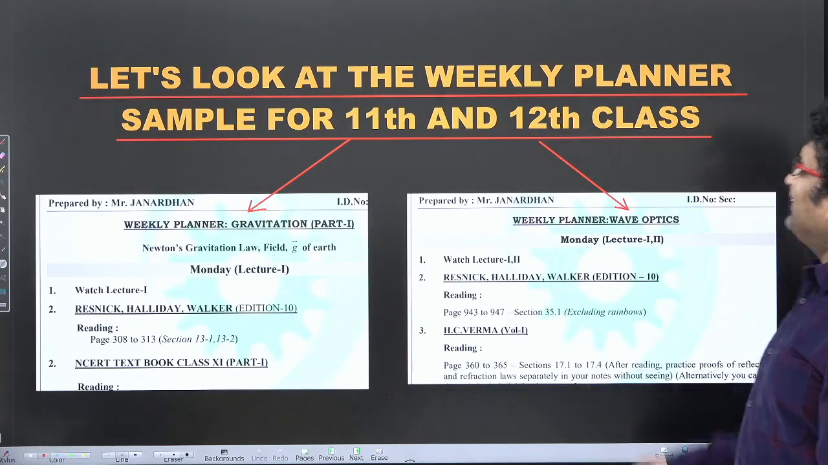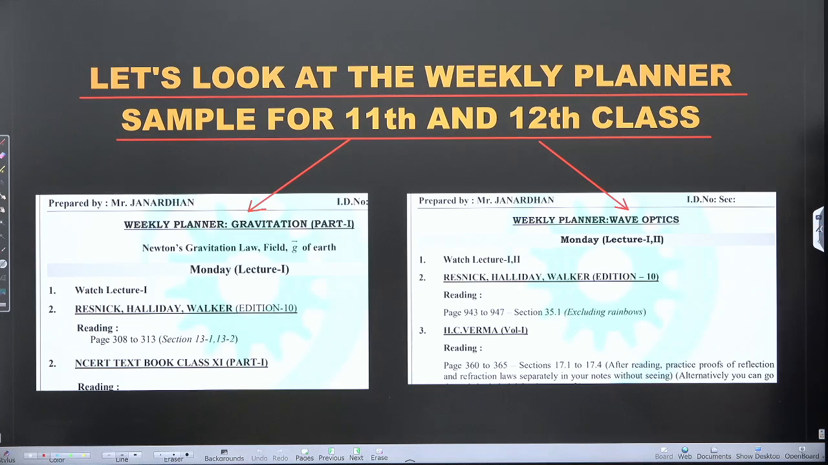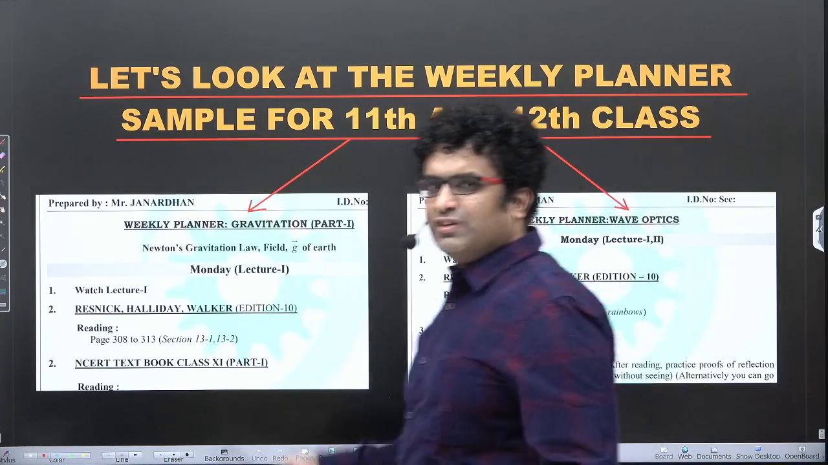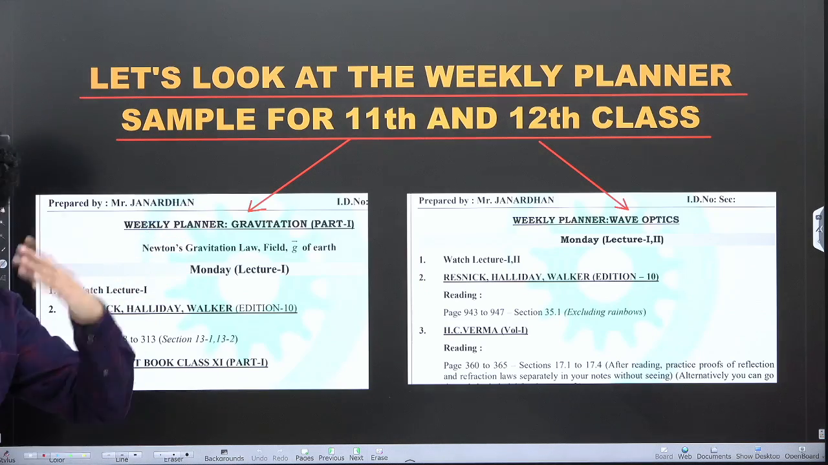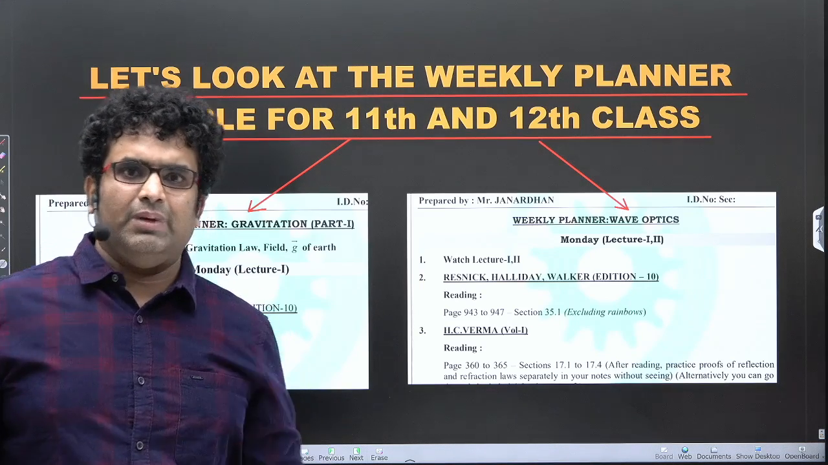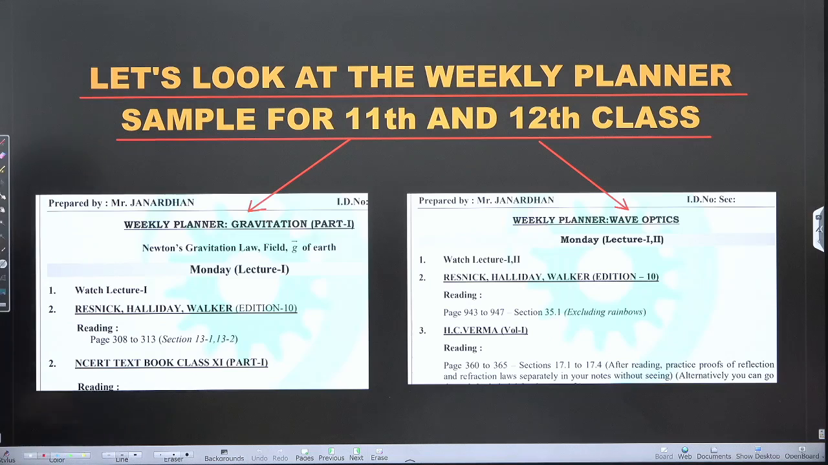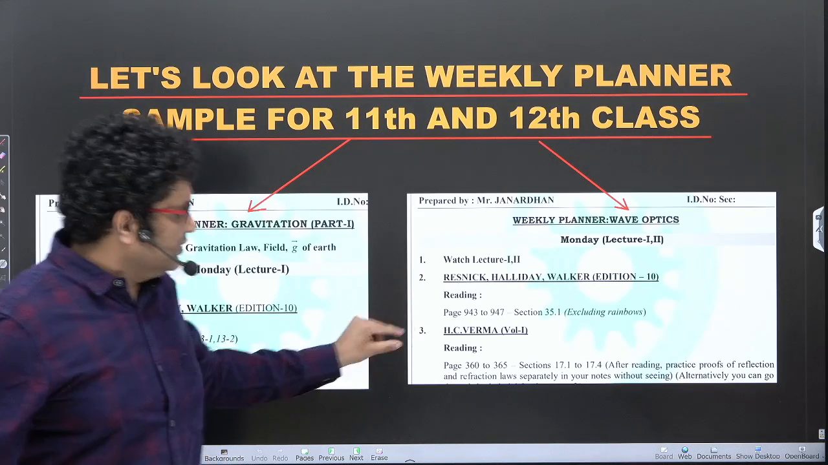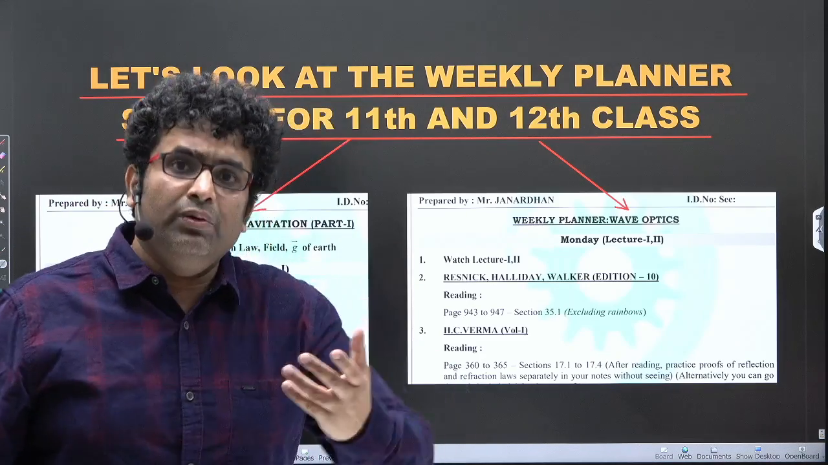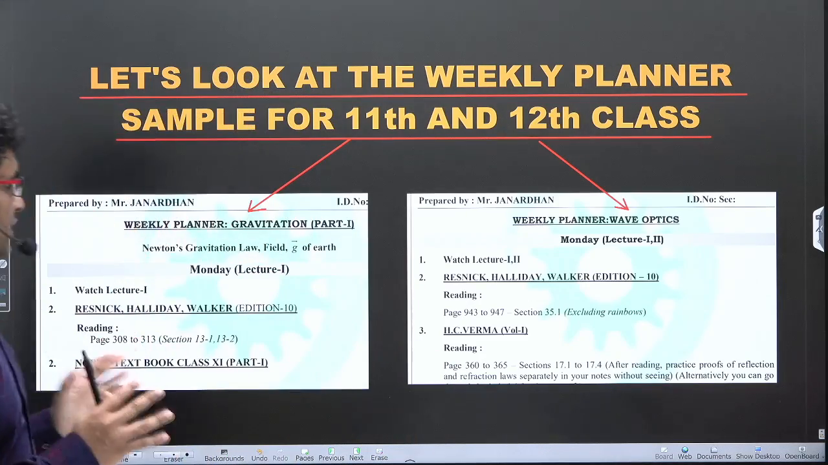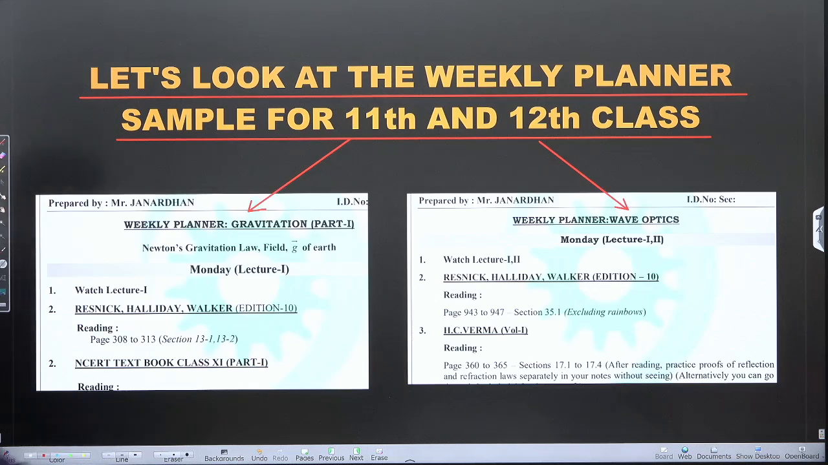Okay, so let's look at the weekly planner sample of 11th and 12th class. If you go for gravitation, it will start like this. You'll have Monday. I've cut the part, so students who have seen my planners, they'll understand what I mean. You could see the reading parts are given, problem solvings are given. This is only reading. There will be problems, problem page numbers, etc. Apart from my own printed DPPs, everything is set for that particular week.